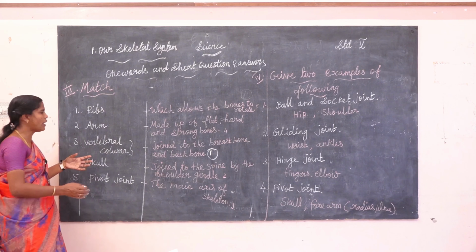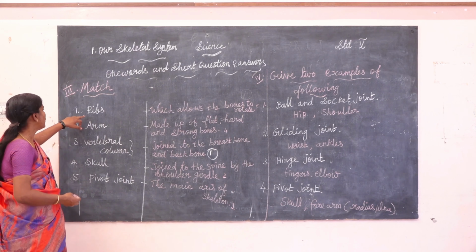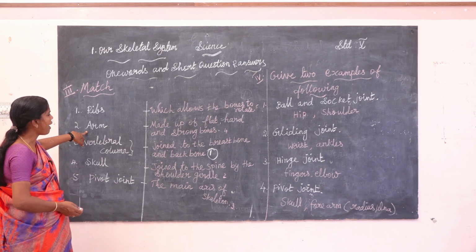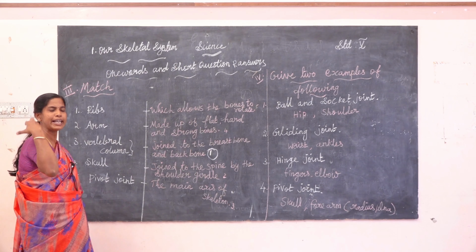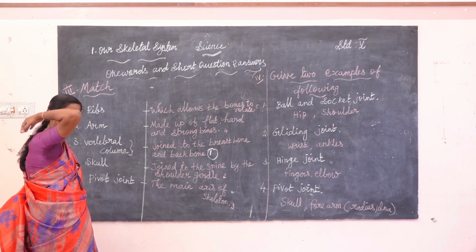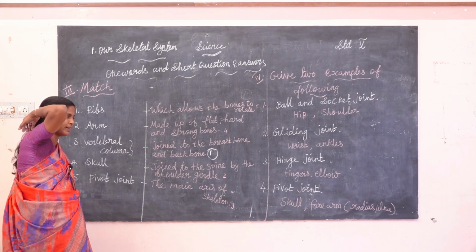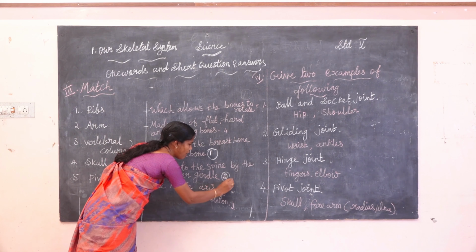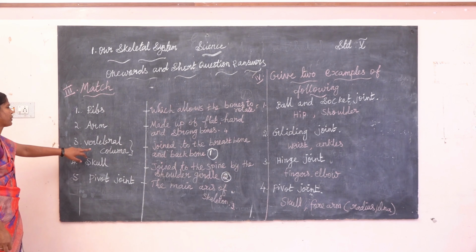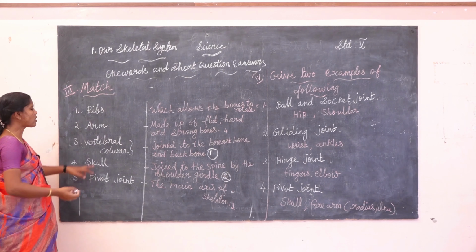Sternum are joined to the backbone. Okay. Next, another second one, arms are joined to the spine by the shoulder girdle. The spine is the main axis of the backbone, and the spine connects to the shoulder girdle. Arms, meaning hand.